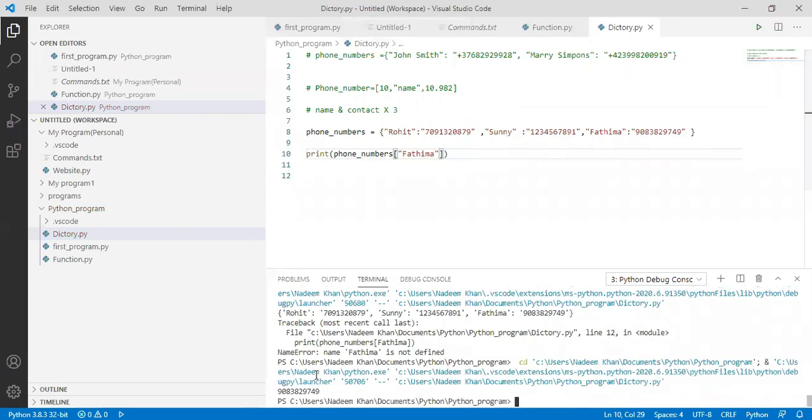Okay, thank you. So see what is the output. It is giving this number as output. So what I am trying to show here is we can call the value, the output, using the key.